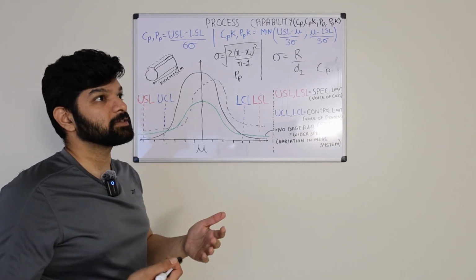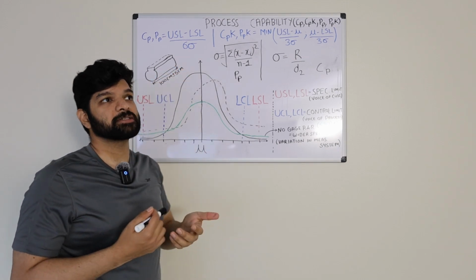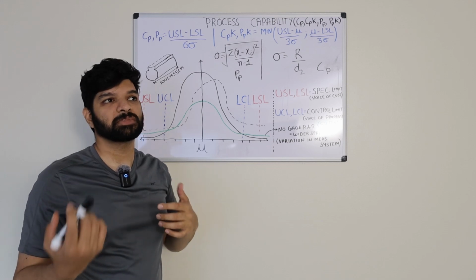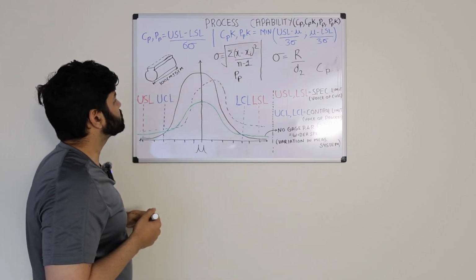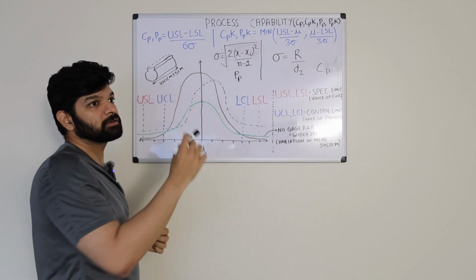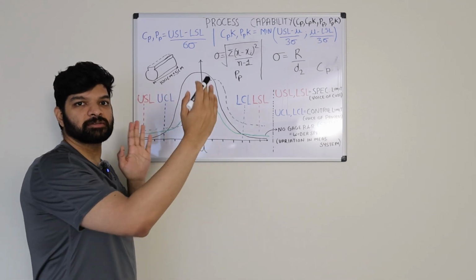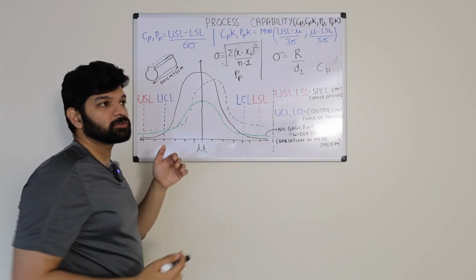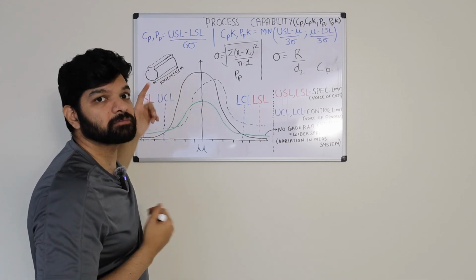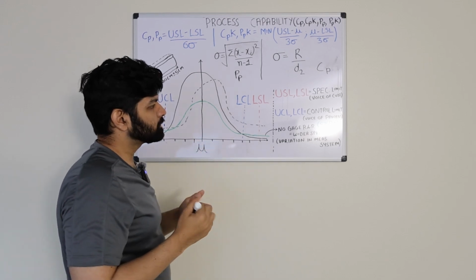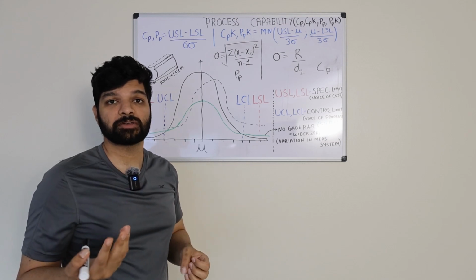So for example, let's assume I'm measuring this through a caliper, and my caliper has an error percentage of more than 30%. That means there's a possibility that my measurements could vary up to 30 centimeters plus or minus in 100 centimeters worth of length of a product. That's too big, especially when I have a tolerance limit of plus or minus 5 or 10 on both sides. That's a big contribution, and that can adversely affect our product and also our customers. So we wouldn't want that.